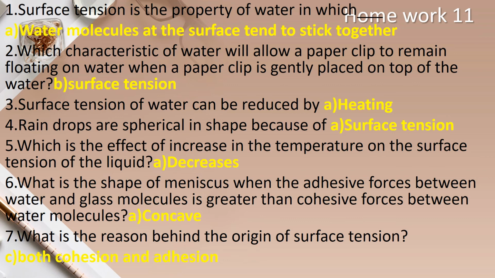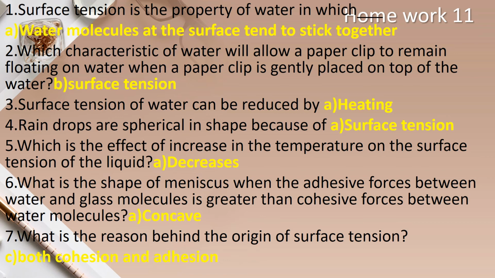Okay children, surface tension decreases. And the fourth one: raindrops are spherical in shape because of surface tension. Raindrops, mercury drops, all the water droplets are spherical just because of surface tension. Fifth one: which is the effect of increase in the temperature on the surface tension of a liquid? If you are increasing the temperature, what will happen? The surface tension decreases.